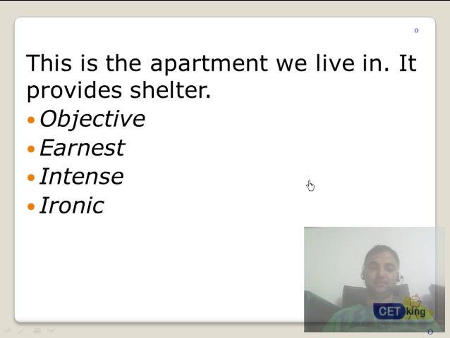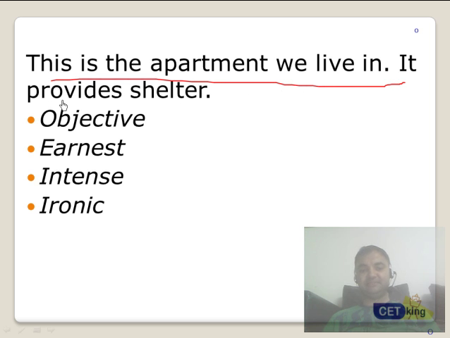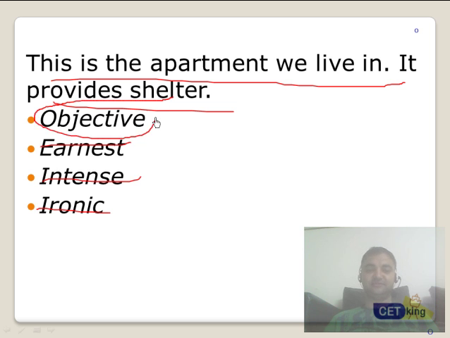Please pause the video. In this apartment we live in, it provides shelter. It's a plain, blatant, vanilla line. Is it earnest? Is it intense? Not at all. Is it ironic? No. So what's left over is objective. So anything which is a fact-based statement is an objective statement.